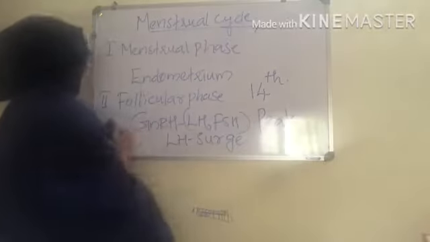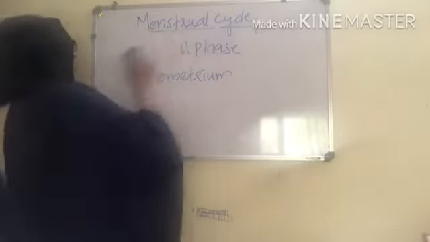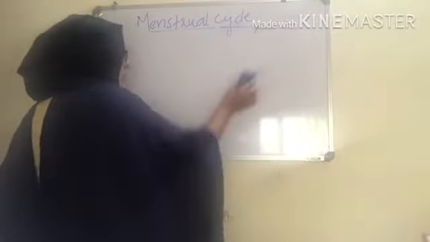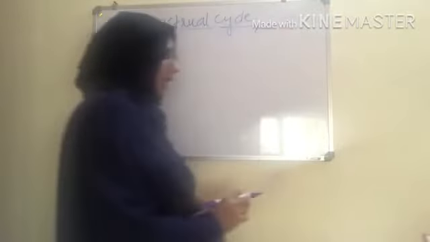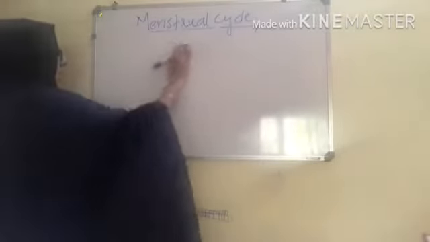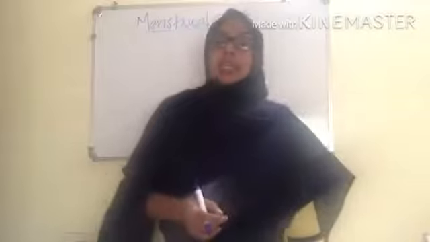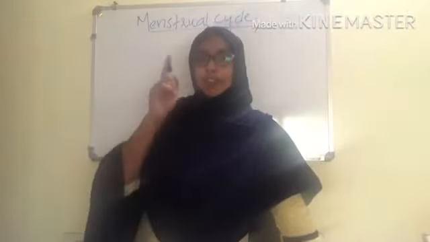Due to the LH surge, there will be a large amount of luteinizing hormone. Now what does it do? This LH surge induces the rupture of the Graafian follicle.